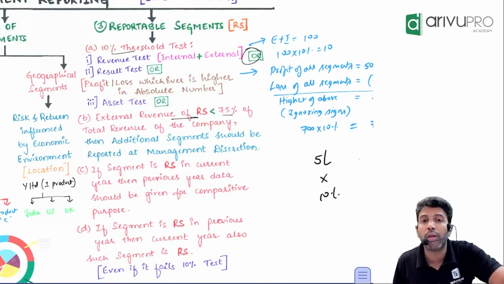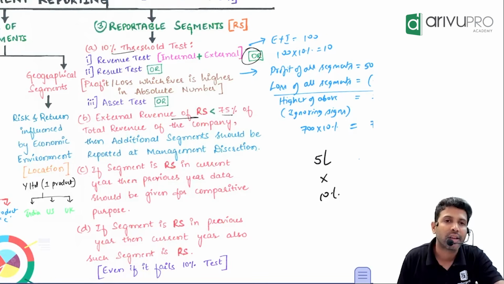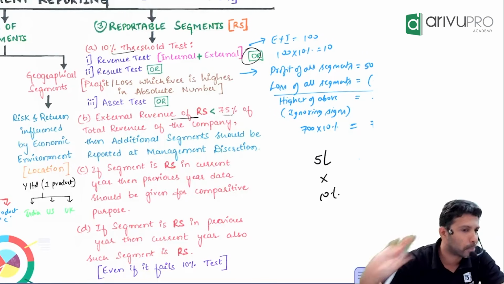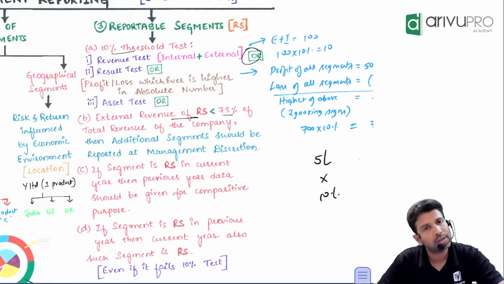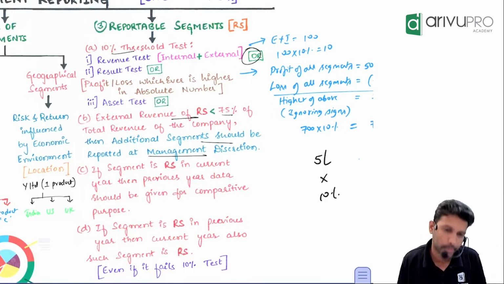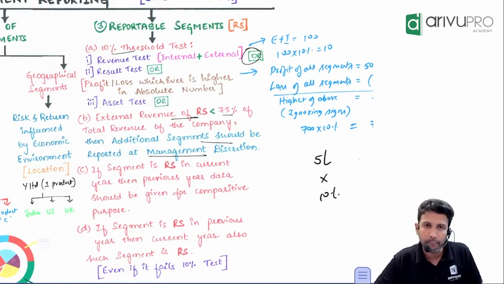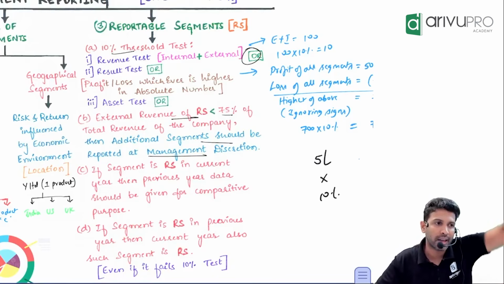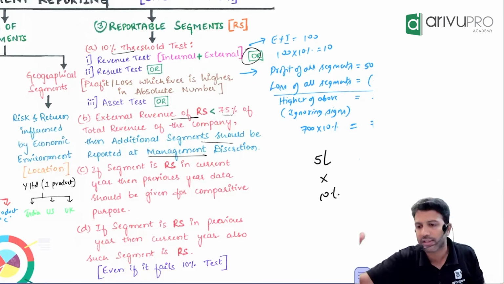If it is so, then the test has been passed. If it fails, then the company has to identify more segments to report. If this test is passed, awesome, nothing more to be done. If this test fails, then the company has to voluntarily pick additional segments and give their data. Which segments they pick is their choice.